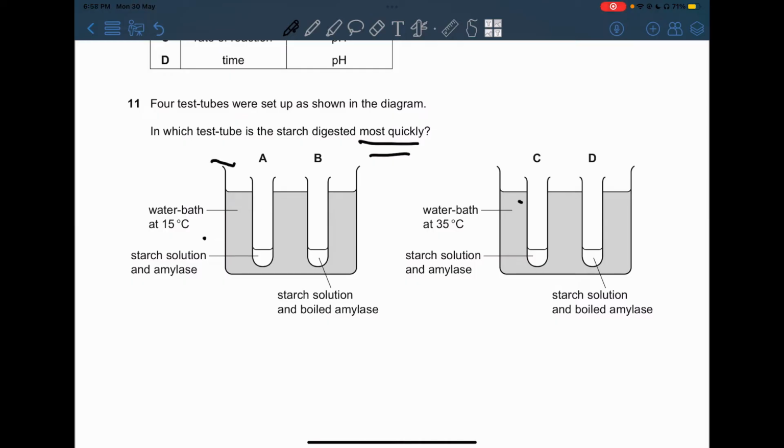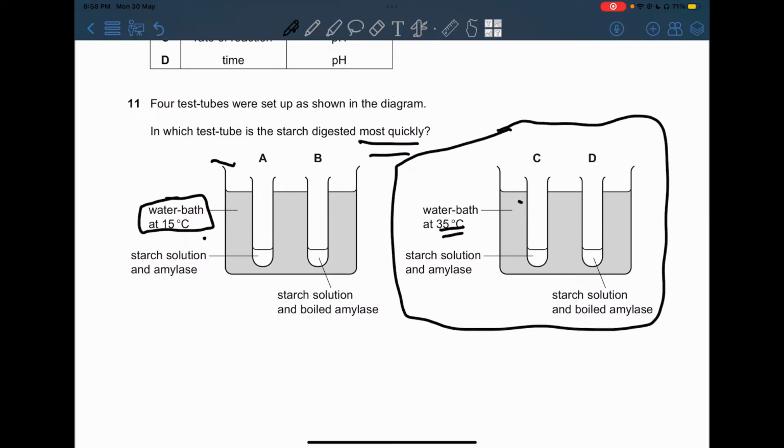Now over here, they're saying that the temperature is 15 because the water bath temperature is 15. So this is not really the optimum compared to the 35, which will have a more optimum temperature and a higher frequency of collisions between the enzyme and substrate. So we're going to be choosing between the C and D options over here.